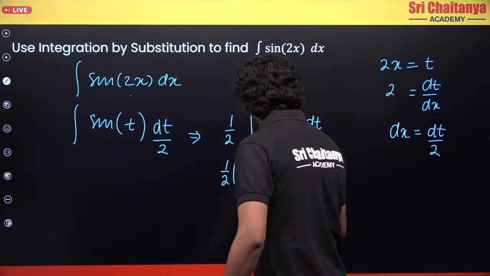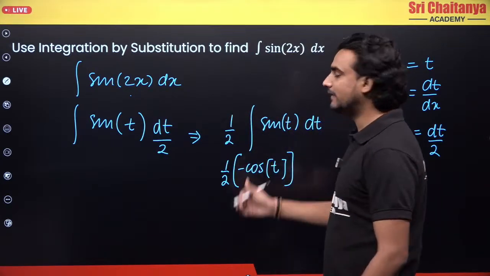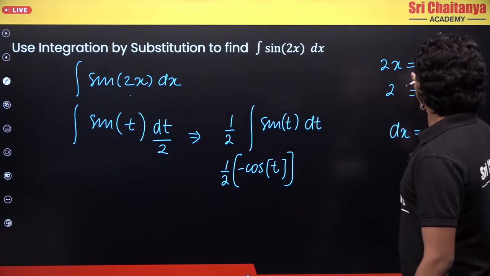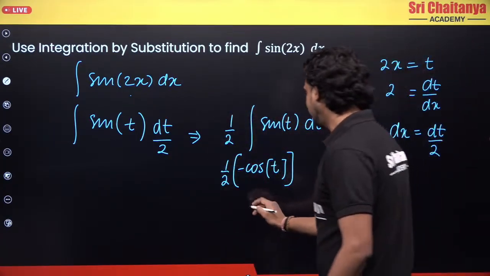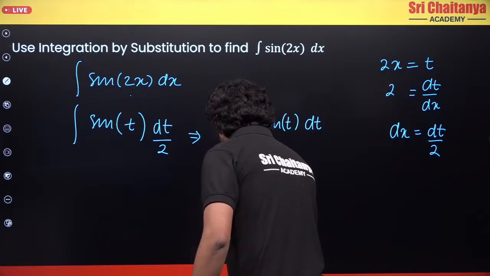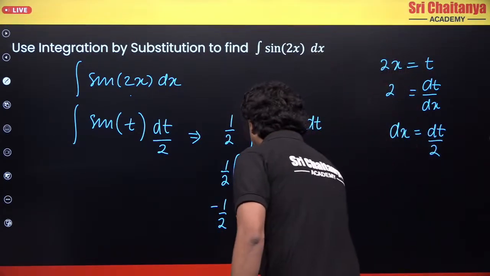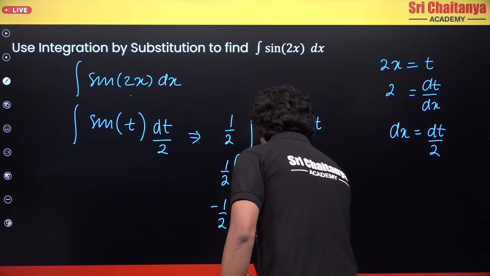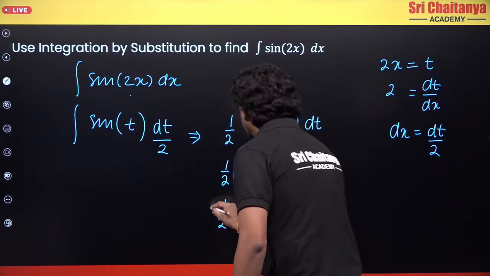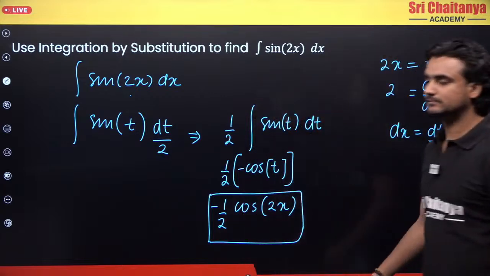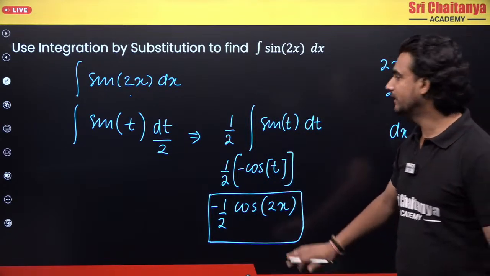Correct? And finally, what do I have to do? I will again substitute the value of t, because my original question was in terms of x. So I will have 1 by 2, this minus sign, and what is t? t is 2x, so I can say cos 2x. So this is my final answer. Clear?